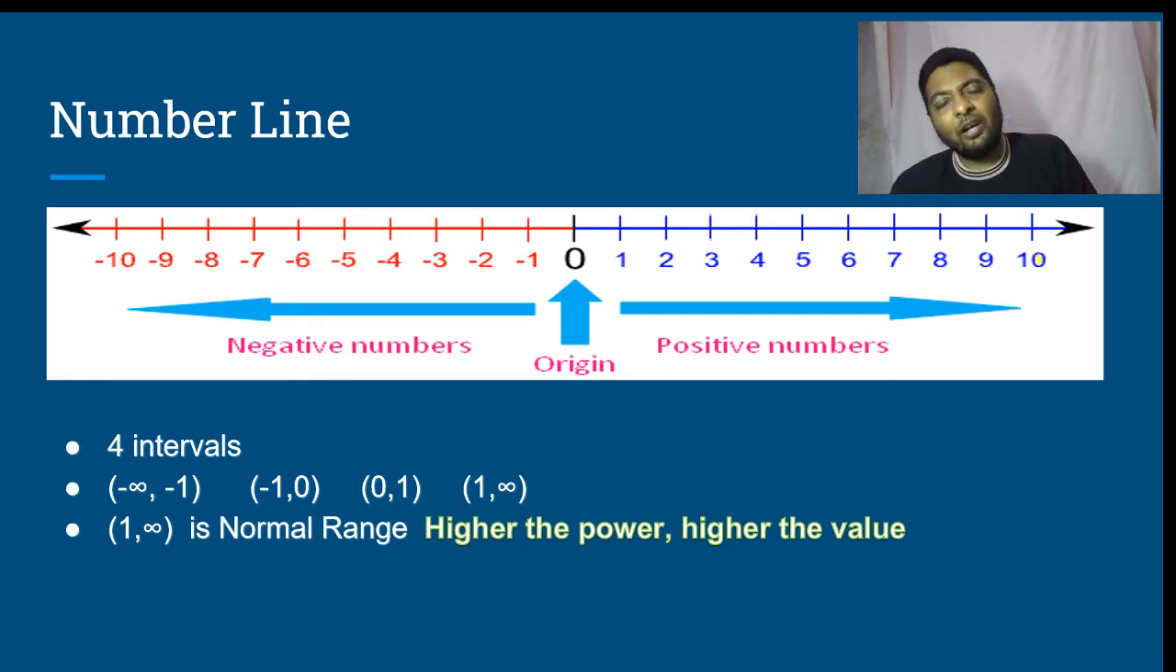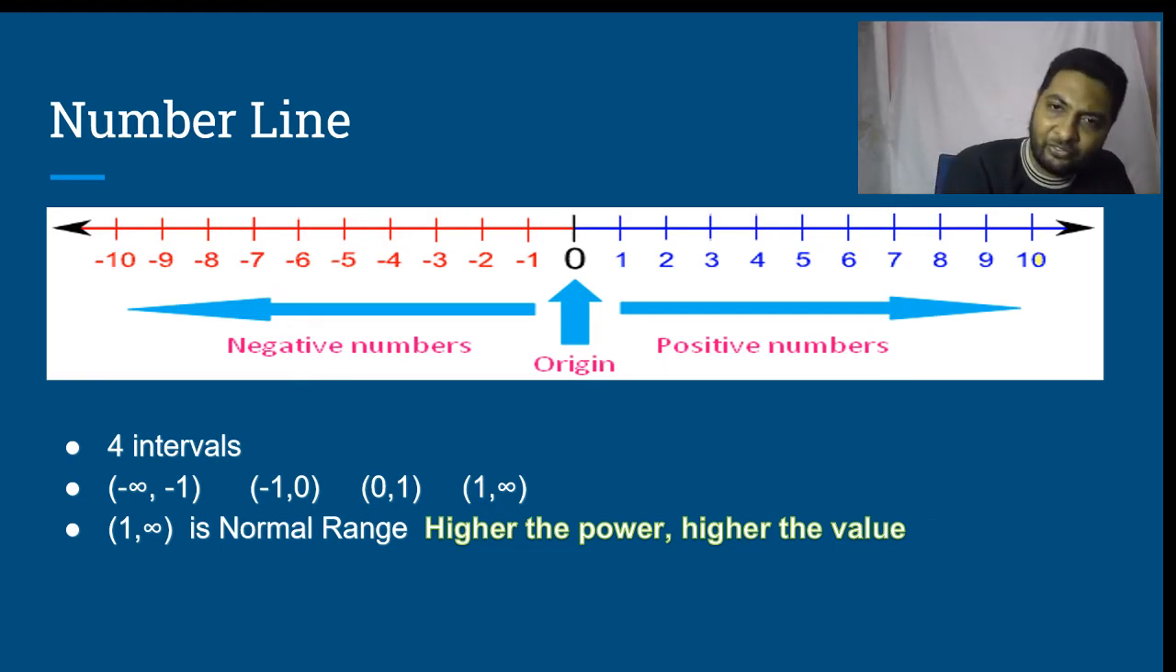Because our common thought is for positive numbers, higher the power, higher the value. Take any positive number. Say for example, I take 2. What is 2 square? 4. What is 2 cube? 8. Which is greater? 2 cube. Higher the power, higher the value. This is true for any number between 1 and infinity, and that is why this range is called as normal range.